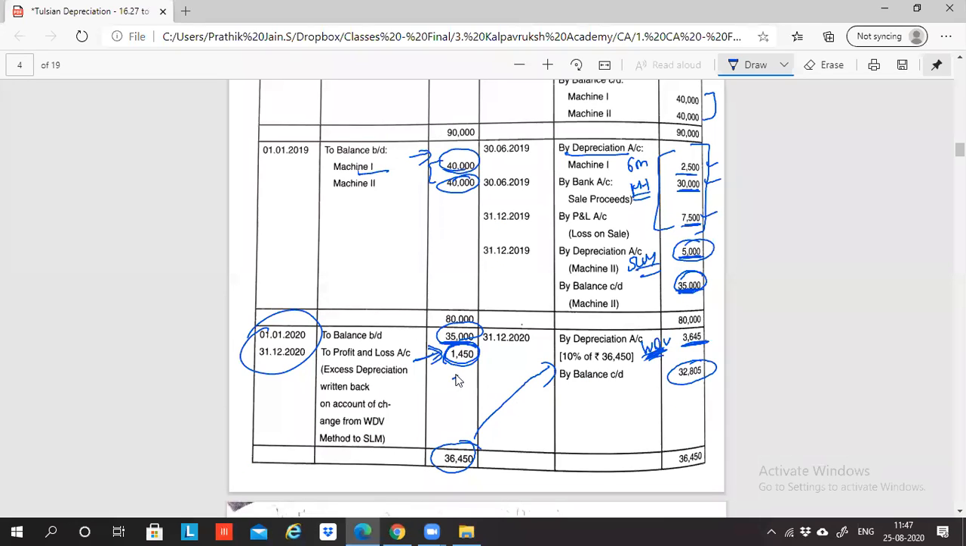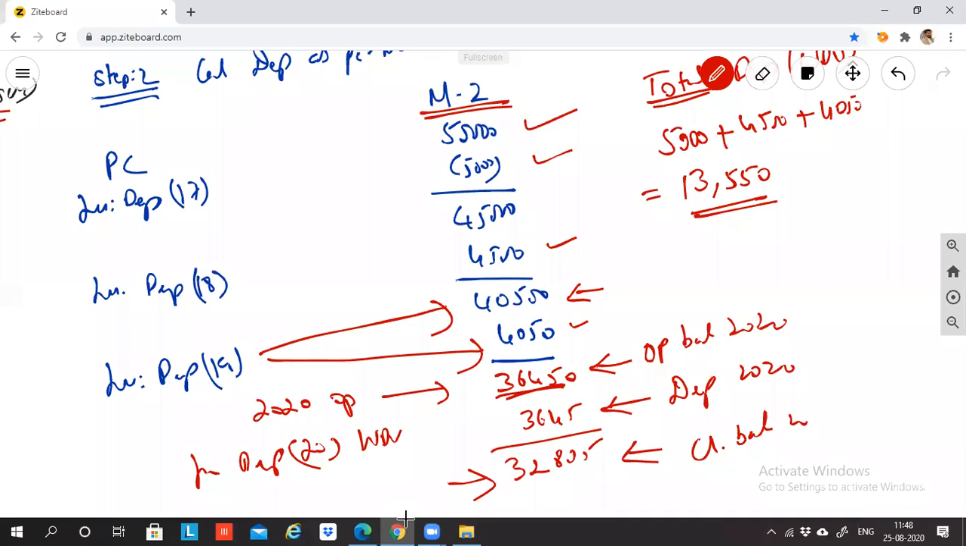By adding this 1450. In this 1450, the excess depreciation you recorded, you reversed, and it got added to the machinery account. So after I add this, the opening balance will be equal to the opening balance had we calculated this machinery based on WDV right from the beginning. So after the 1450, the value is 35,000 plus 1450, which is 36,450. This 36,450 is nothing but the opening balance of 2020.